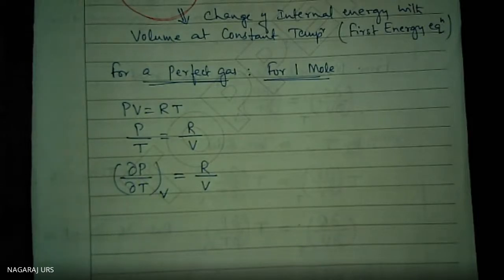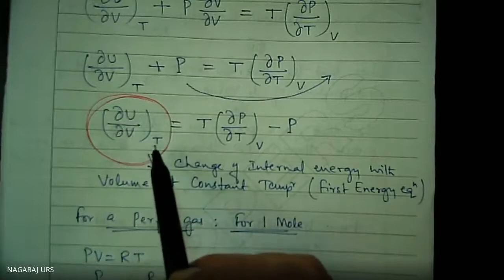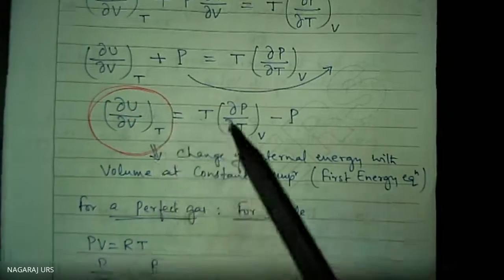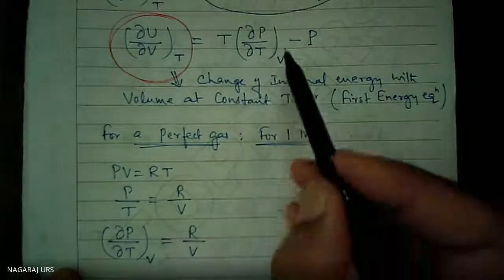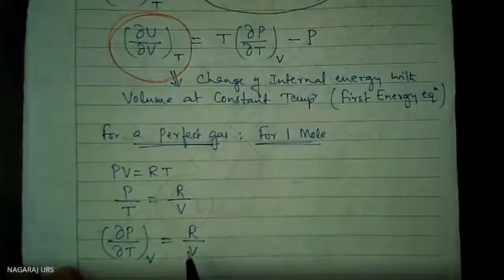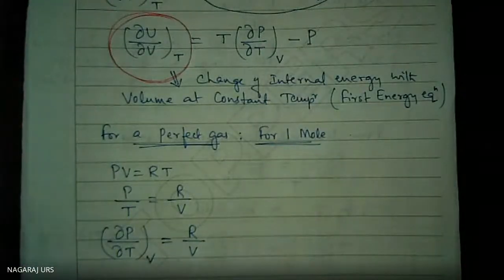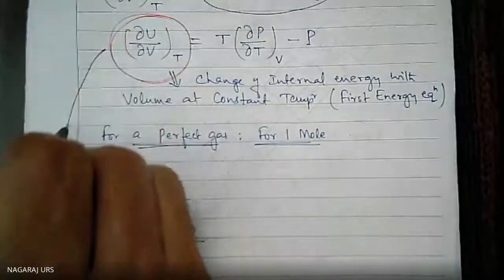Hoping that you have understood about this. Therefore, del U by del V at constant temperature, del P by del T at constant volume, that can be replaced by R divided by V. Therefore, this expression becomes, I will show this one.